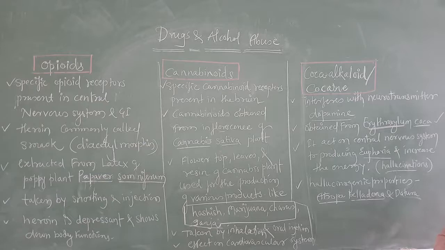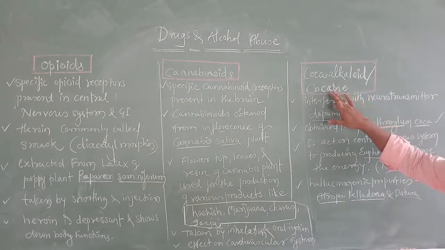But he is going to imagine those things when he takes cocaine. Understood? Now here I mentioned two plant names. What are those? Atropa belladonna and datura. These plants also show hallucinogenic properties. If you consume parts of these plants, that product shows hallucinogenic properties. Okay, this is about coca alkaloid, or cocaine.